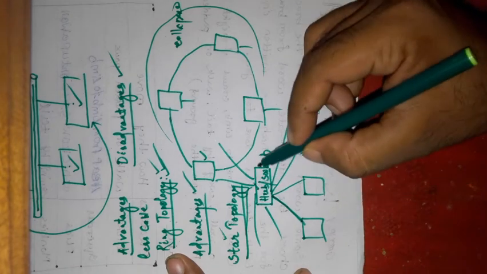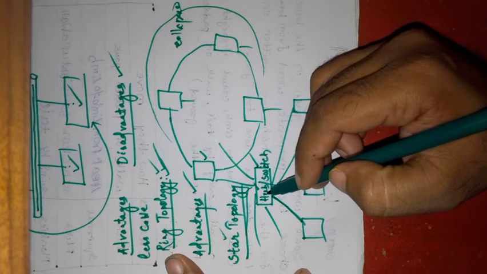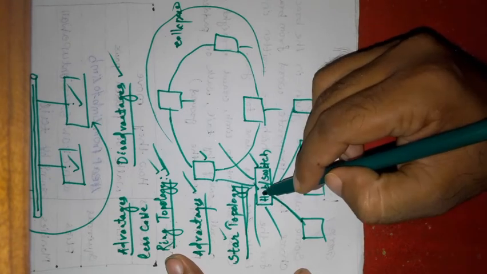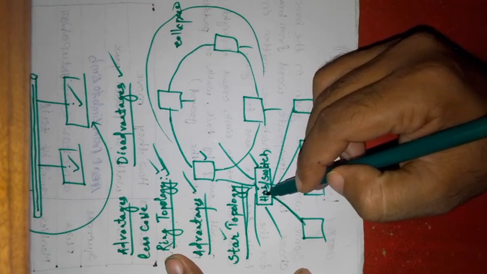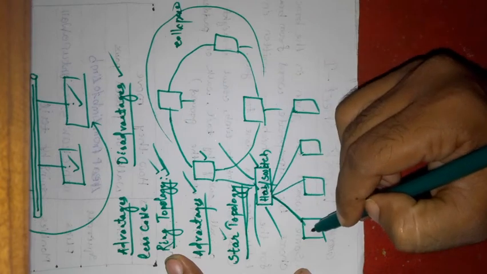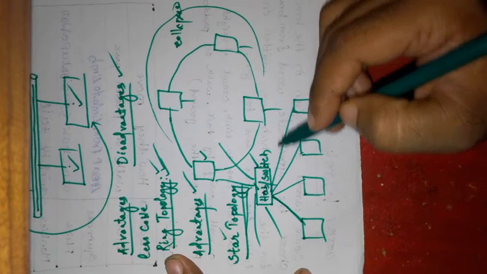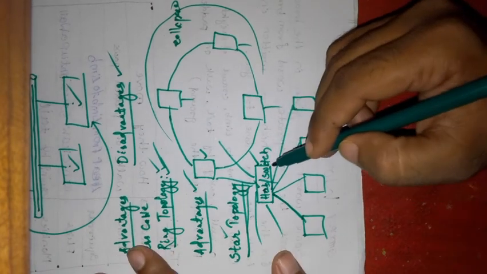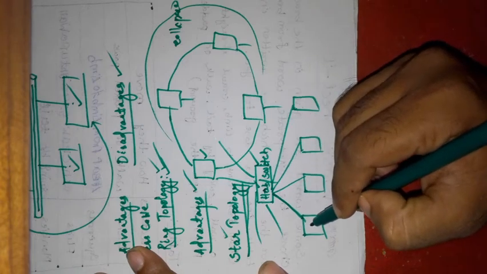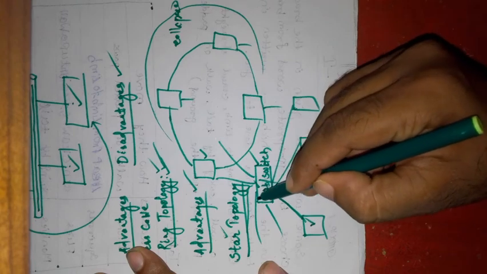What is the function of hub? What is the function of switch? Hub: if the data is transferred to the hub, the main work of the hub is that data will be provided to other devices simultaneously. But the function of switch is totally different. Suppose that device wants data from the server.